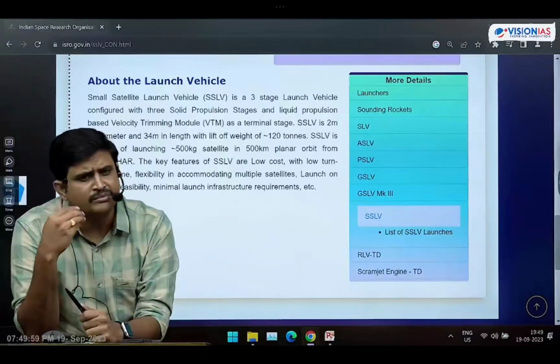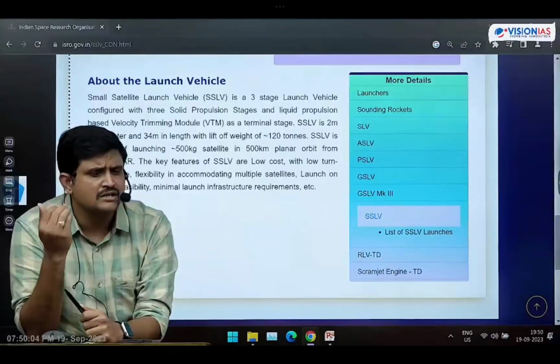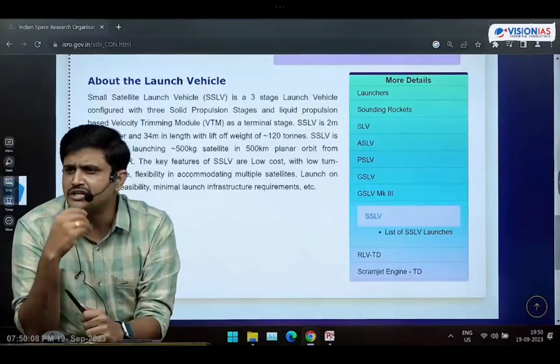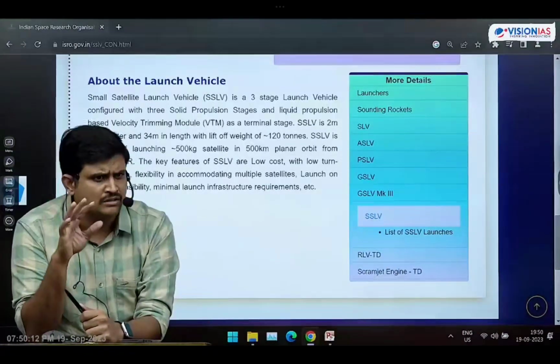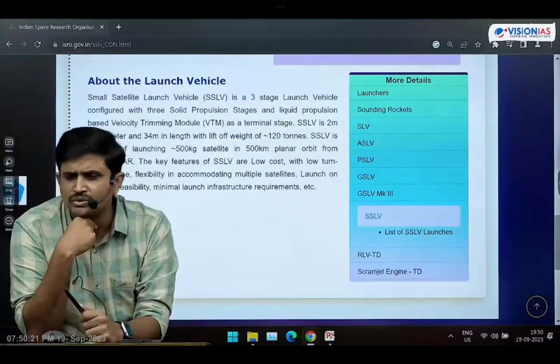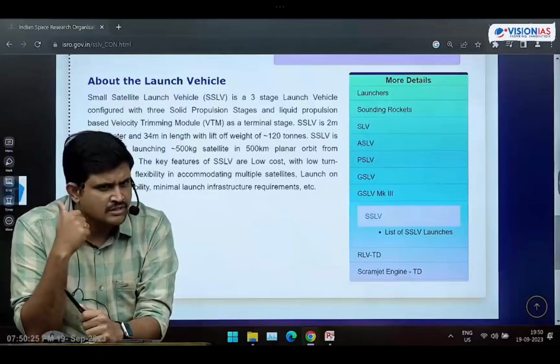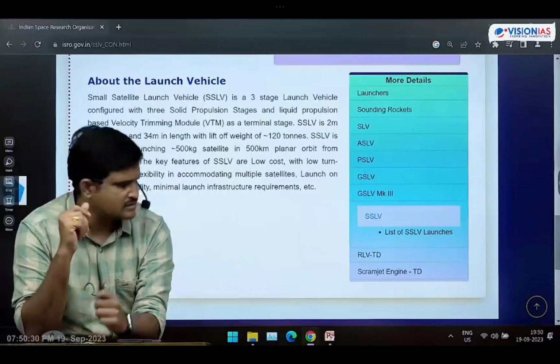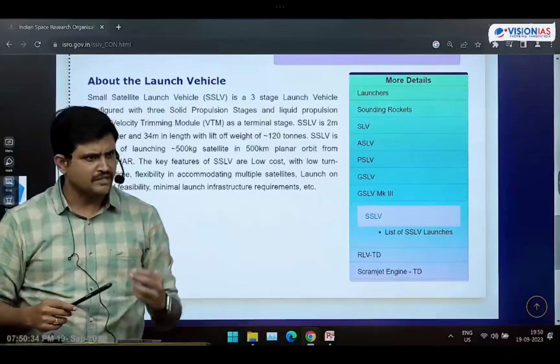So the number of launches can also be increased. Hence, when the number of launches is increased, launch on demand facility can be provided. If any country is approaching India for launching of satellites, we won't say no. Yes, we will launch. Why? Because what is the confidence behind that? SSLV rocket is there. Now we can go for multiple launches. So that is what launch on demand facility means. Is it clear, friends? Any doubt other than this? Shall we write this? Make a note of this. Yes, please make a note of this. I will explain it.